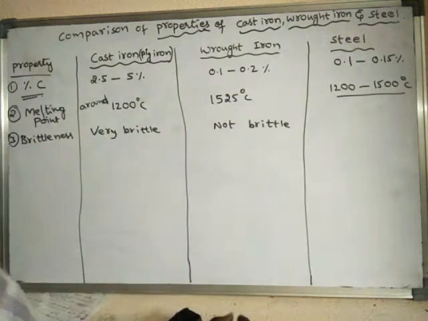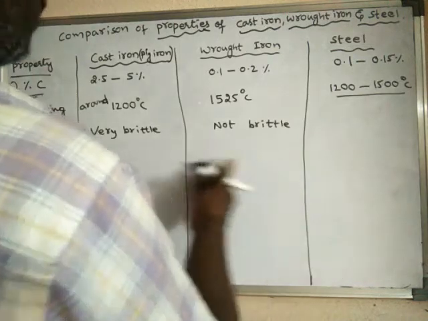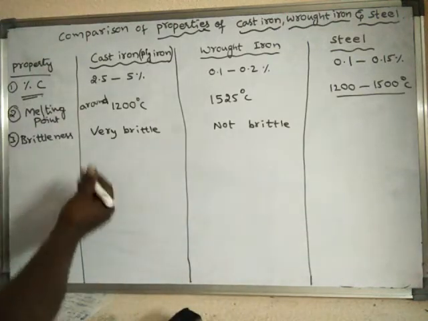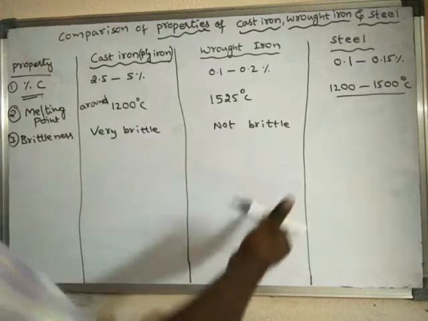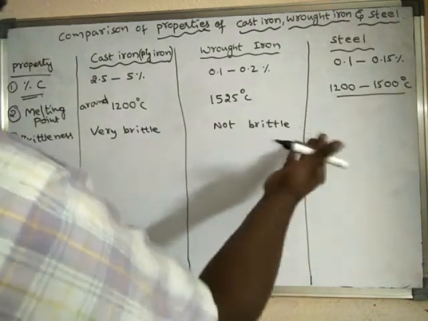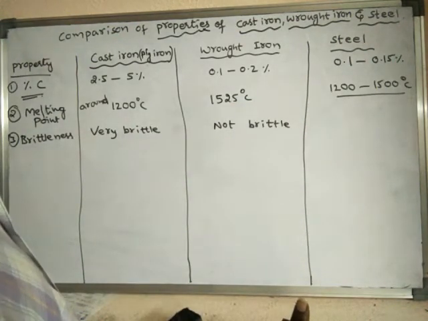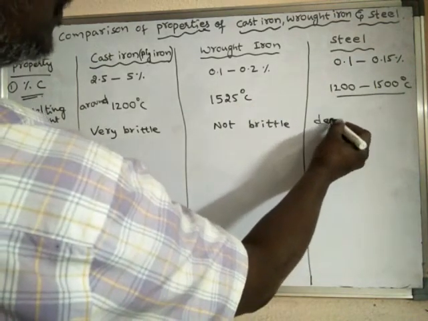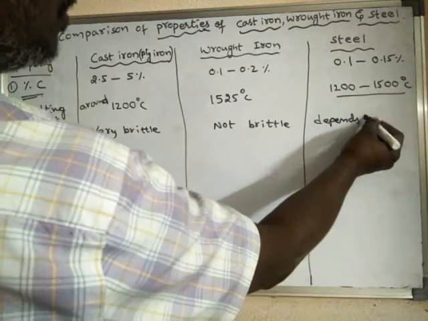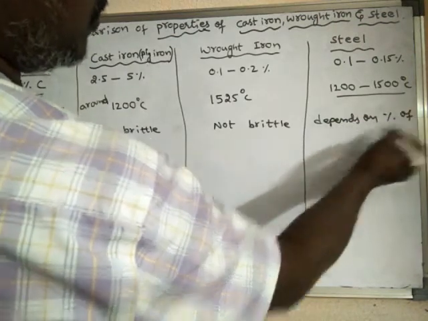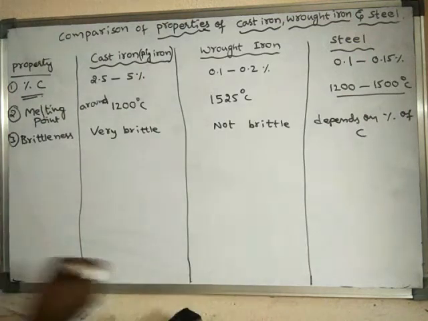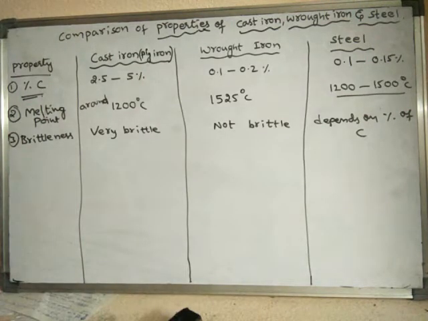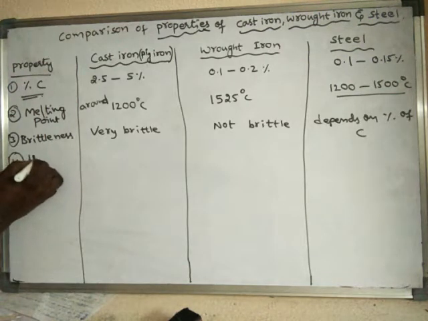And in the steel, if you see, brittleness depends upon the carbon content. So actually, the brittleness of this steel depends upon the percentage of the impurities present in it. So here, the brittleness of the steel depends on the percentage of carbon present in the material. Okay, steel material.